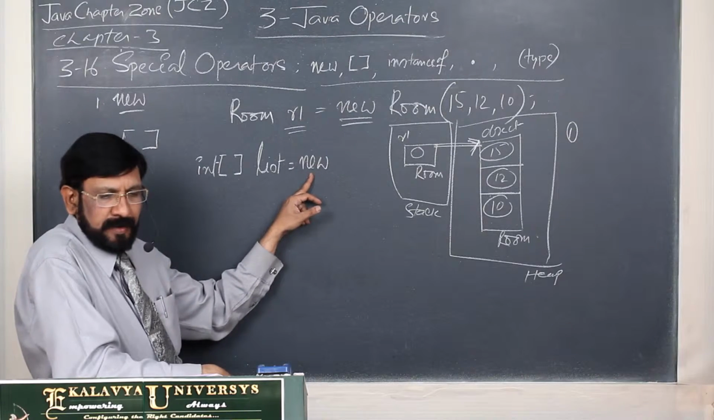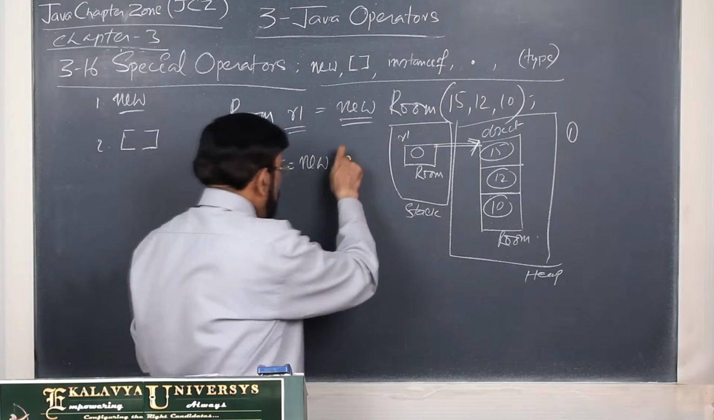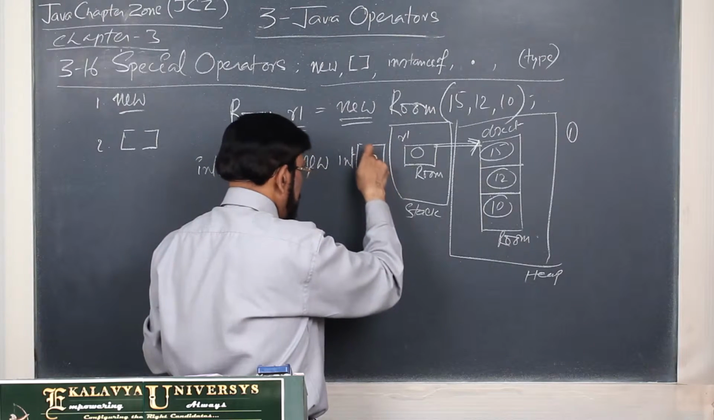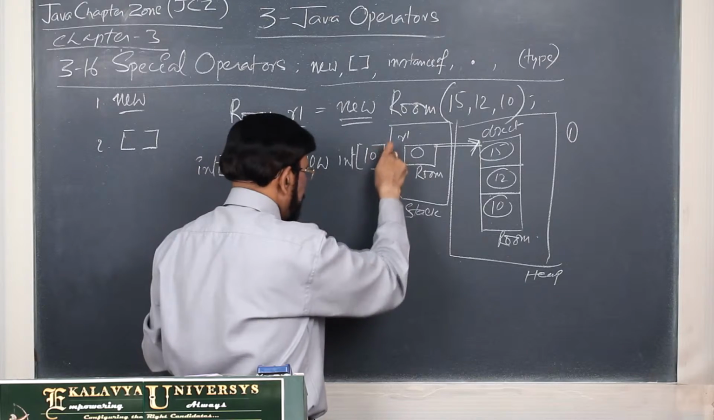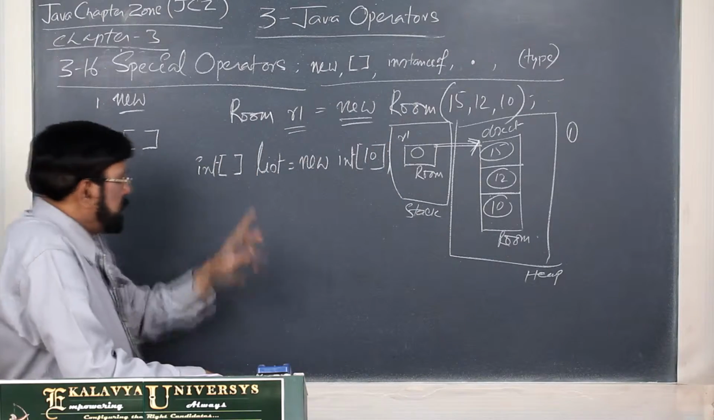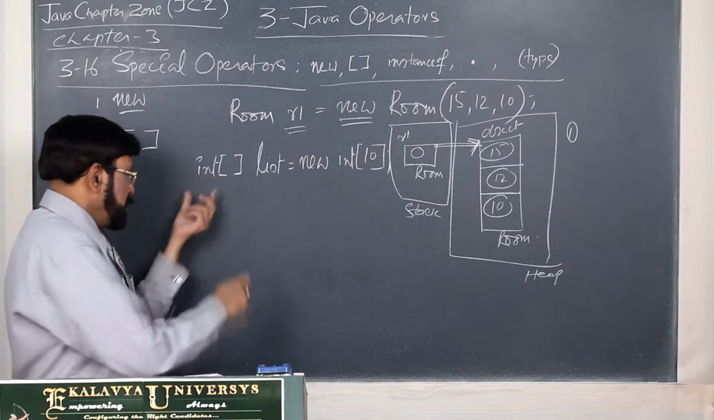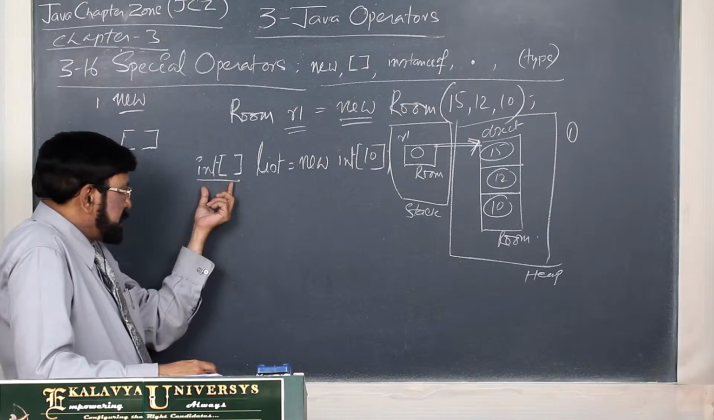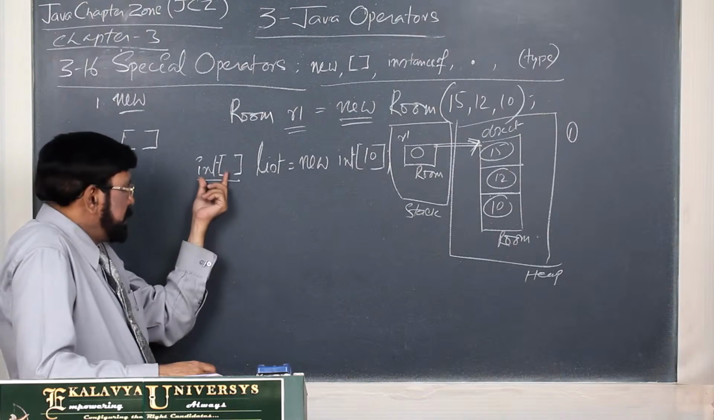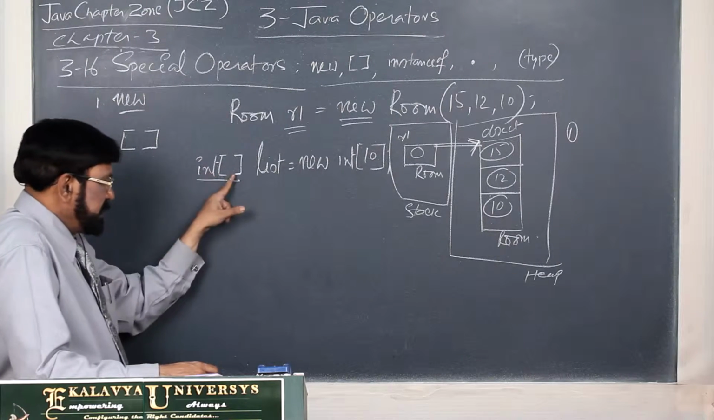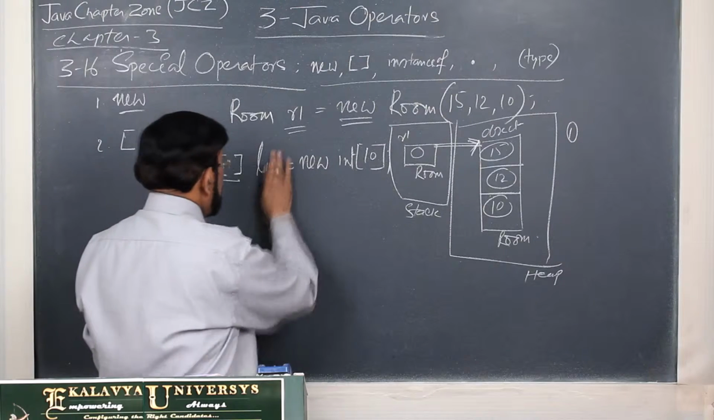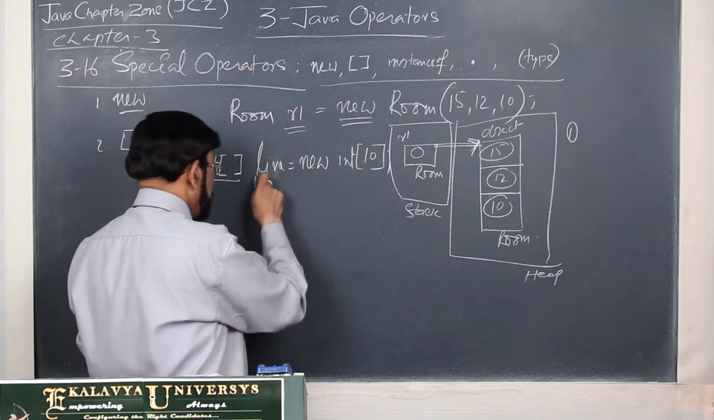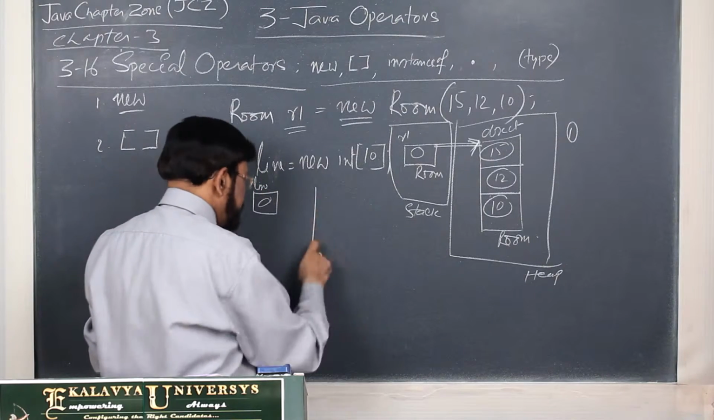Thereafter, now what you are doing? How many ints you require? How much space you require? Now suppose 10. This is the way. Now here you are declaring an integer type array. This is the indication, and this is the reference variable, and this is the array.